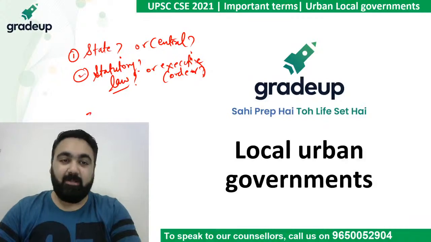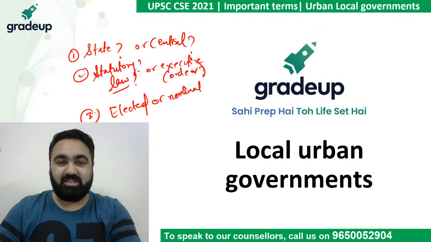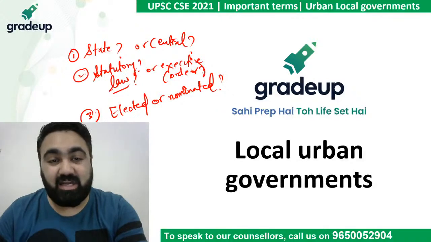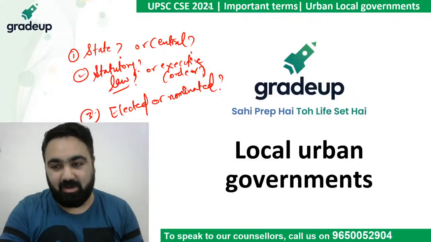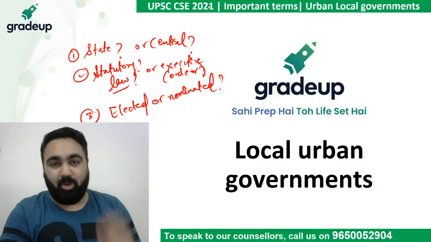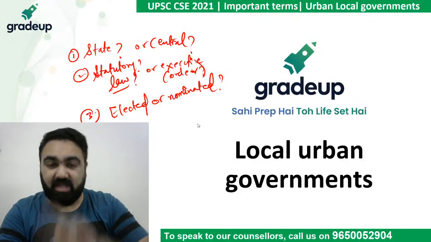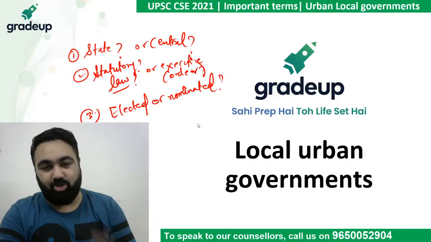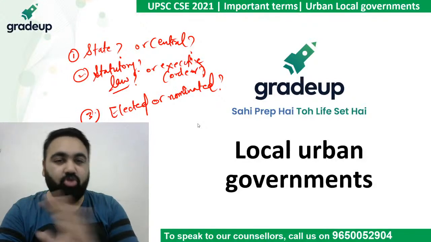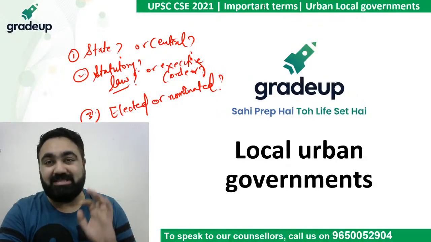This is the second. Third, whether these bodies are elected, so whether the members in these bodies are elected, are there some elections that happen, or whether is it a nominated body, whether the government decides who will be the people who will be in this particular body. These are certain pointers, certain information that you need to remember about these. Now, if you remember all these three points that I told you, you will be good to go. There's nothing else that you need to remember. There's nothing else that can be asked from this particular topic.